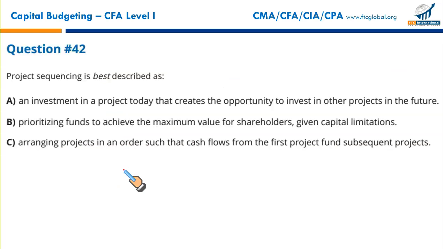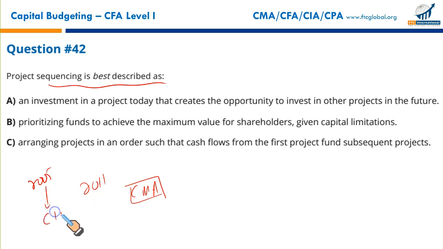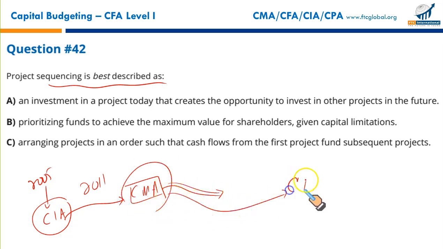Next, project sequencing is best described as what? Let me give you an FTC example. We started off in 2011, a tiny institute with CMA. We gained skill. Previously, I had CIA way back in 2005. These complementary skills were translated into CMA. We made ourselves the most powerful CMA training institution in Pakistan with the highest number of CMAs, top scores. We use these skills later on to plug into CFA certification, and we are here to stay. We are going to dominate the CFA training in maybe 3 to 4 years. You will see. This is called project sequencing.